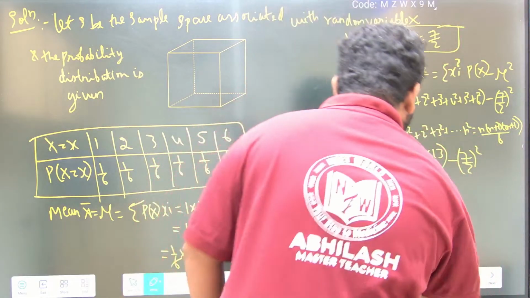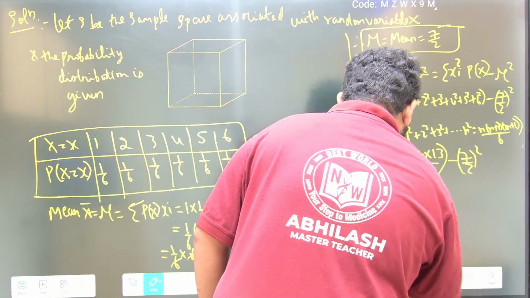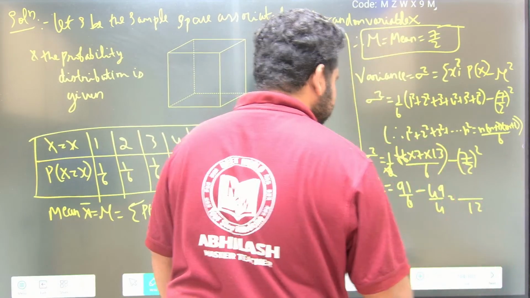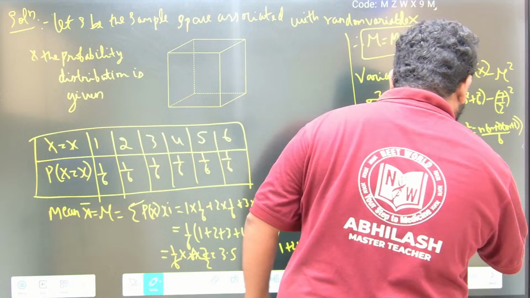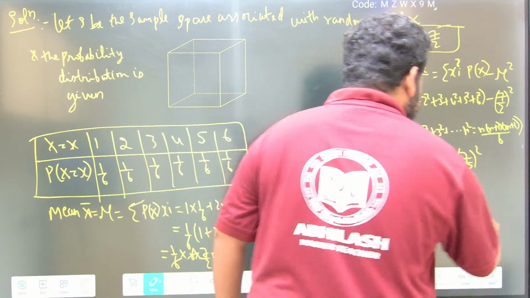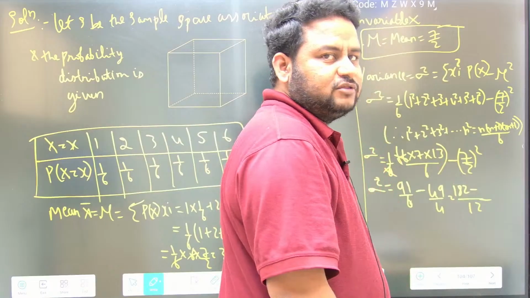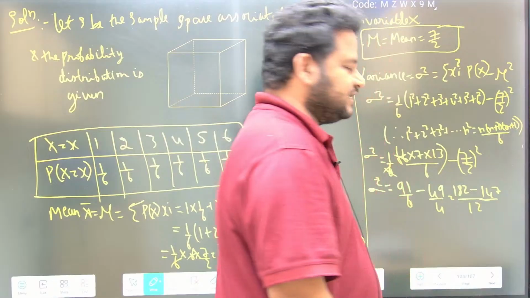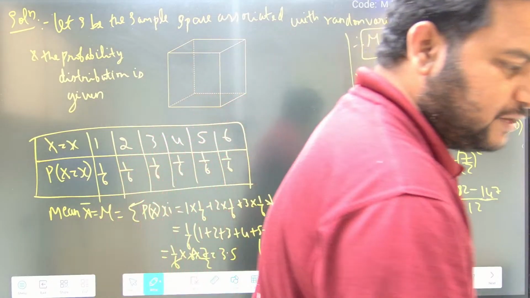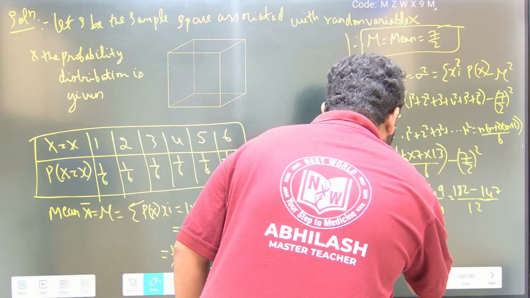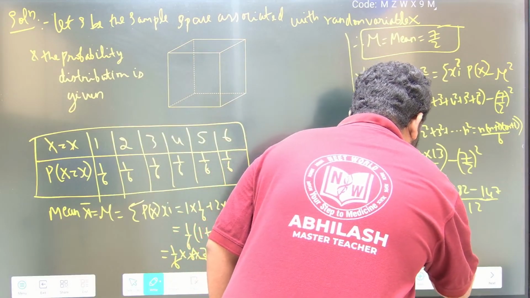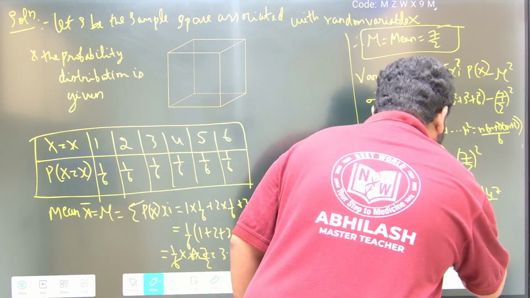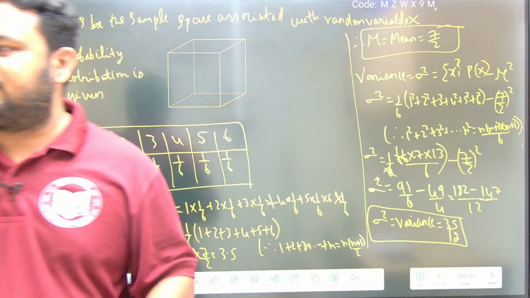For 6 and 4, what is the LCM, friends? It is 12. So I can write this as 12 divided by 6, 2 times, 91 into 2 is 182, minus 12 divided by 4, 3 times, 49 into 3 is 147. So this would be 35 by 12. So sigma square is 35 by 12. That is correct. Sigma square, or variance, is equal to 35 by 12. That is the perfectly right answer.